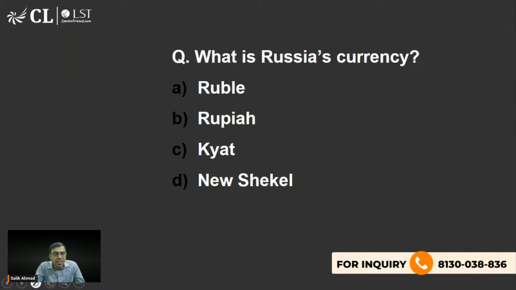What is Russia's currency? I discussed this a little while ago. Ruble, Rupiah, Kyat, New Shekel. What is the right answer? What is Russia's currency? Some people had said the ruble when I was asking about Ukraine's currency, but the ruble is Russia's currency, I said that at the same time. Yes, Safi Nomani and Kumari Bhavna, you both are right. A is the right answer.